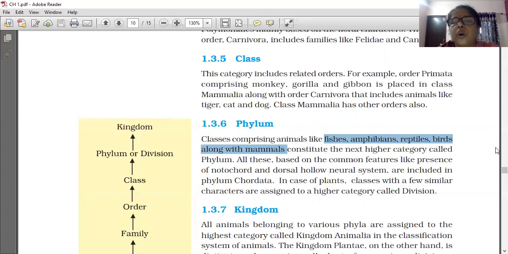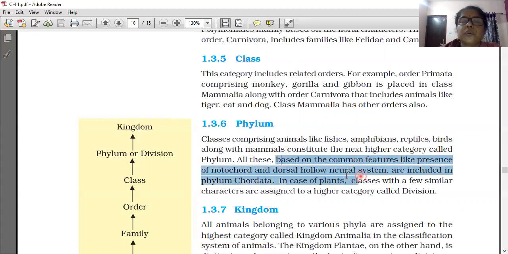All these, based on common features like presence of notochord and dorsal hollow neural system, are included in phylum Chordata. Notochord is the primitive structure of vertebral column, and the dorsal hollow neural system is on the dorsal side only. Our neural system is present on the dorsal side. These two are the common features of phylum Chordata.